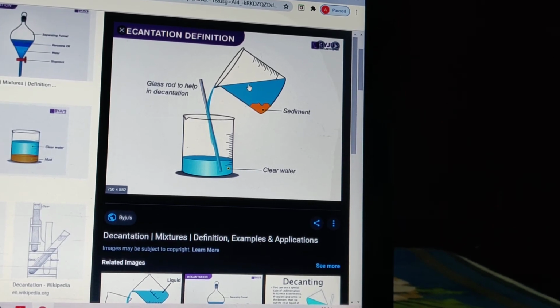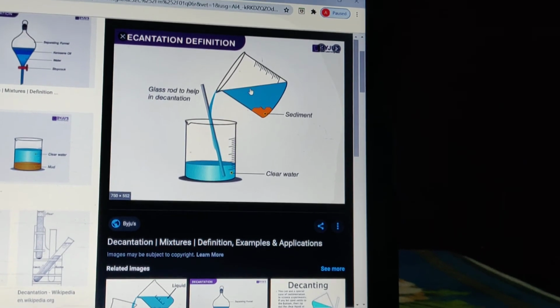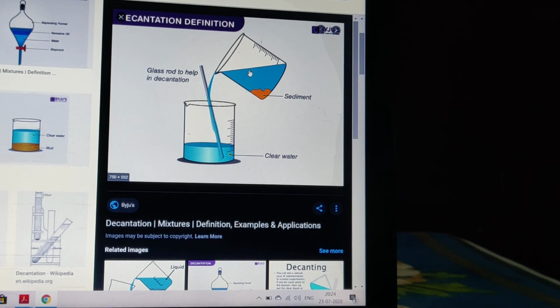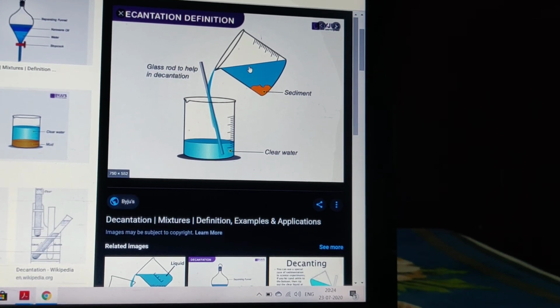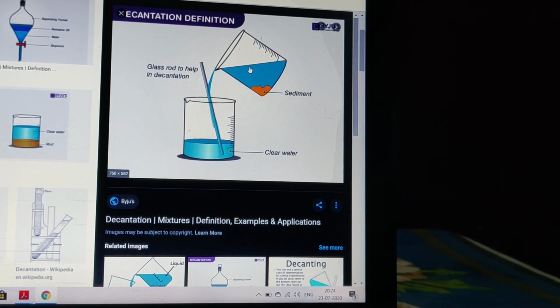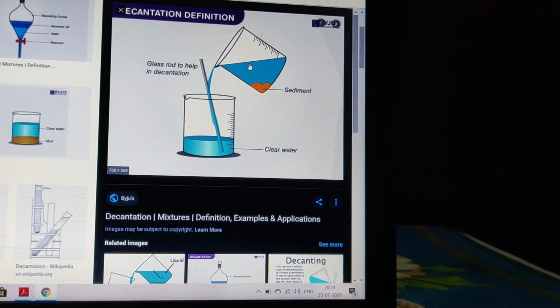So to separate this liquid and the solid remnants or particles, the process that is done, separating it, is called decantation. And sometimes a glass rod is used, so that your solid particles remain behind and you simply pass the clear solution. So that thing which is used is called a decanter. Okay.